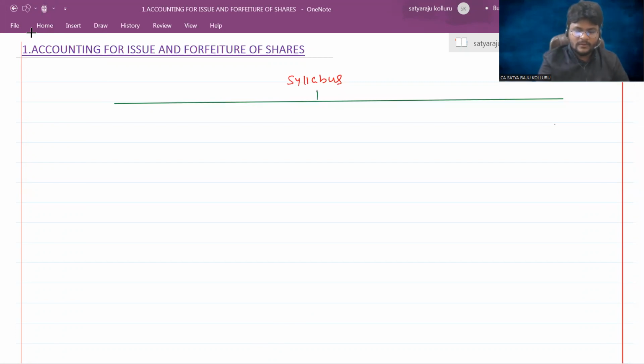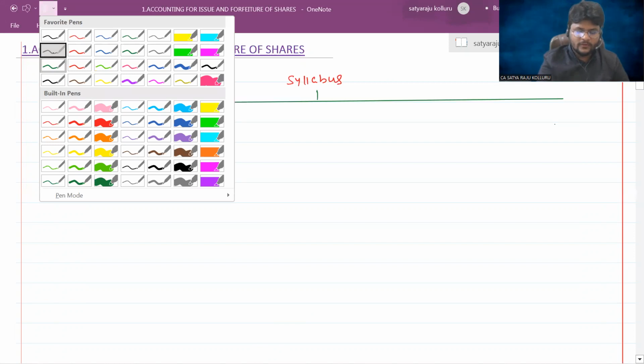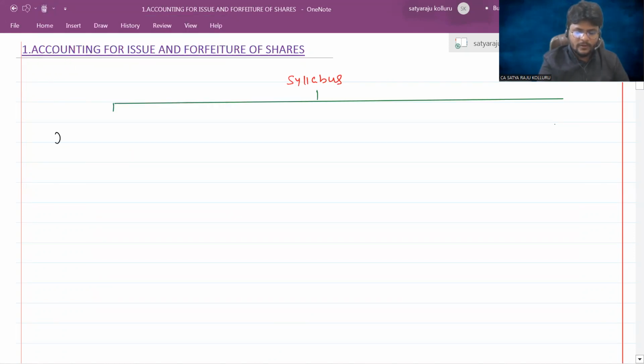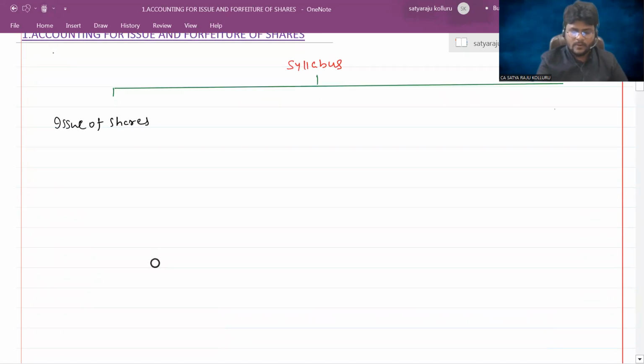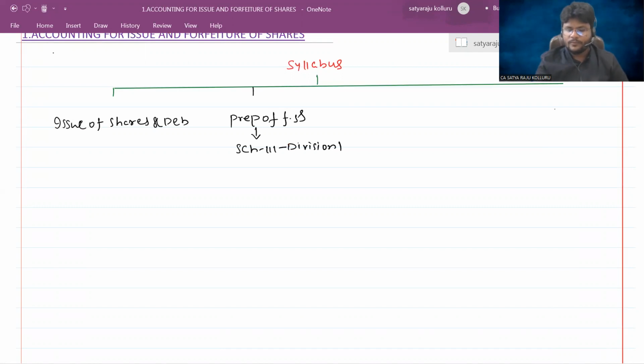So the entire syllabus, they are going to divide into 5 different chapters. One is issue of shares and debentures. That is topic number 1. And topic number 2, preparation of financial statements as per schedule 3, division 1. This is chapter number 2.